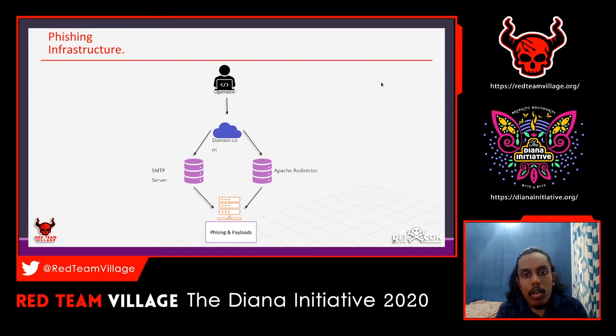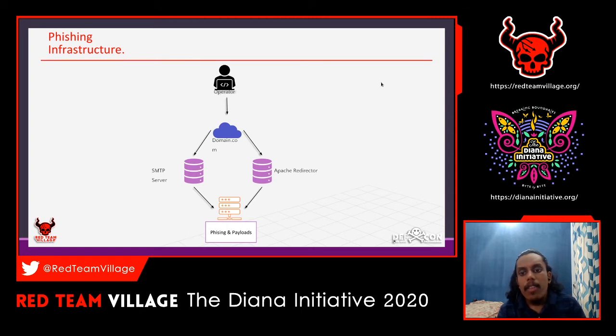So here the attacker has a domain, an SMTP server, and an Apache redirector. If the mail server gets blocked, you can add it into that middle part of the SMTP servers.